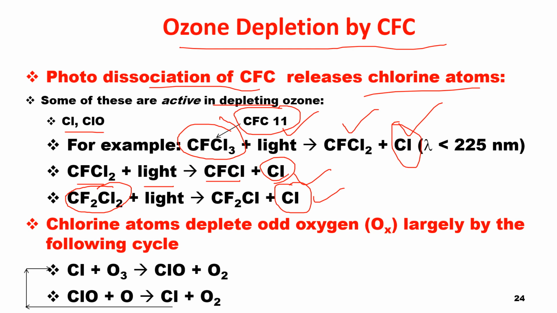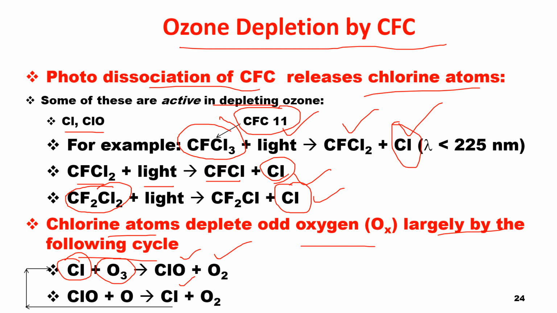All this Cl that is coming, the chlorine atom, depletes the odd oxygen largely by the following cycle. Cl combines with O3, giving ClO and O2, and again this ClO combines with O, and again Cl is formed.